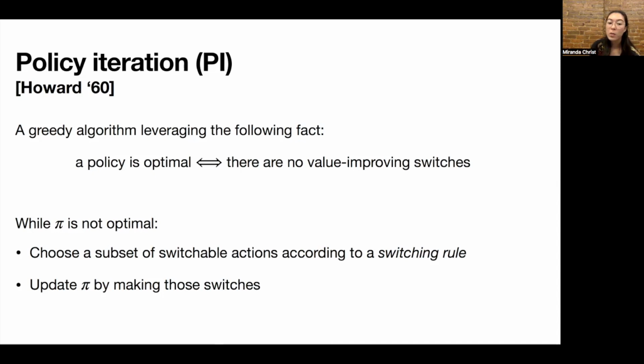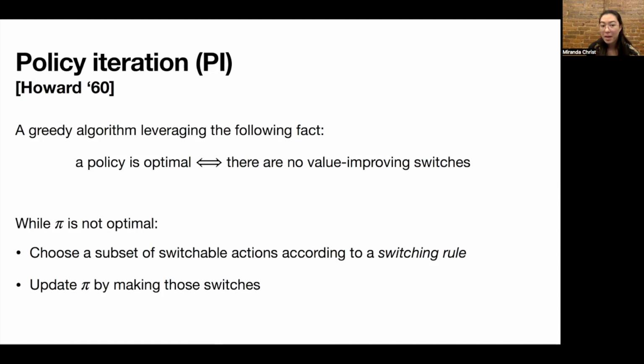And then once we've learned all of the states whose values can be improved by switching their actions, we want to choose some subset of their actions to switch, and we do this according to some switching rule, which I'll get into a little bit later. And then we just update this policy by making these switches, and we're guaranteed to improve the value of all states in each of these iterations. And so eventually we'll arrive at